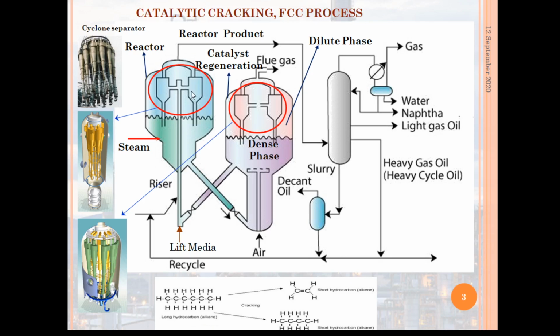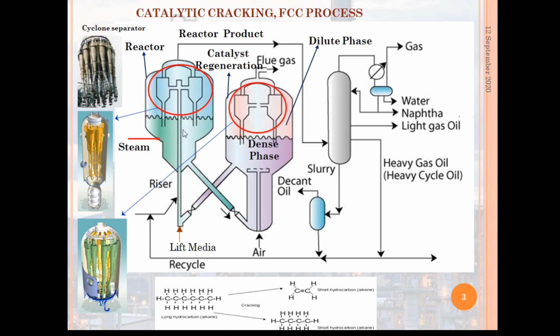Next is the catalytic cracking FCC process. In the previous slide we saw how the processes in the reactor and the regenerator go on. First, the feed with the lift media goes to the reactor through the riser, where the main catalytic reaction takes place.